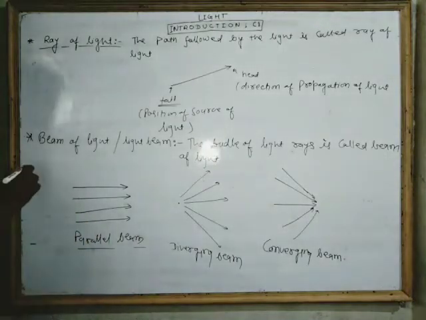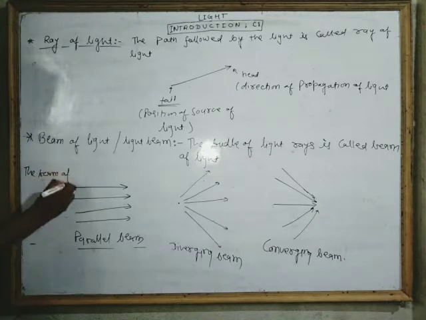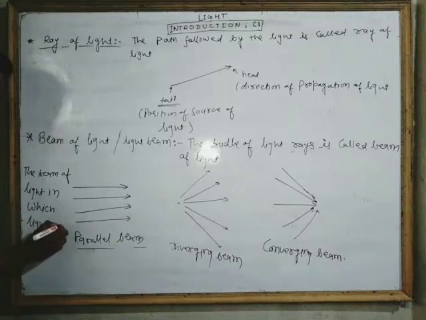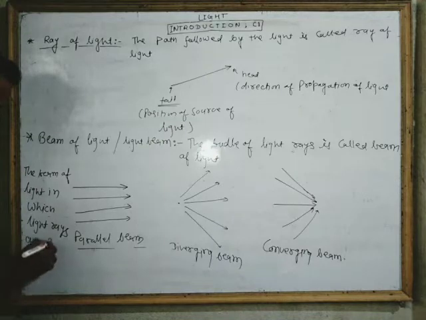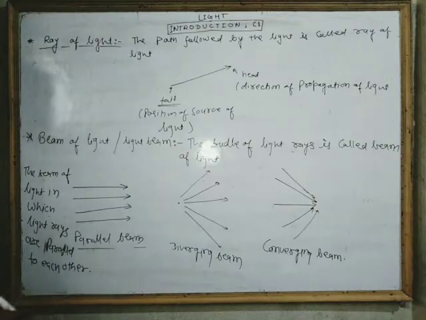Okay, then how can we define the parallel beam? Very easy. We can say the beam of light in which light rays are parallel to each other. Okay, the beam of light in which light rays are parallel to each other is called parallel beam.